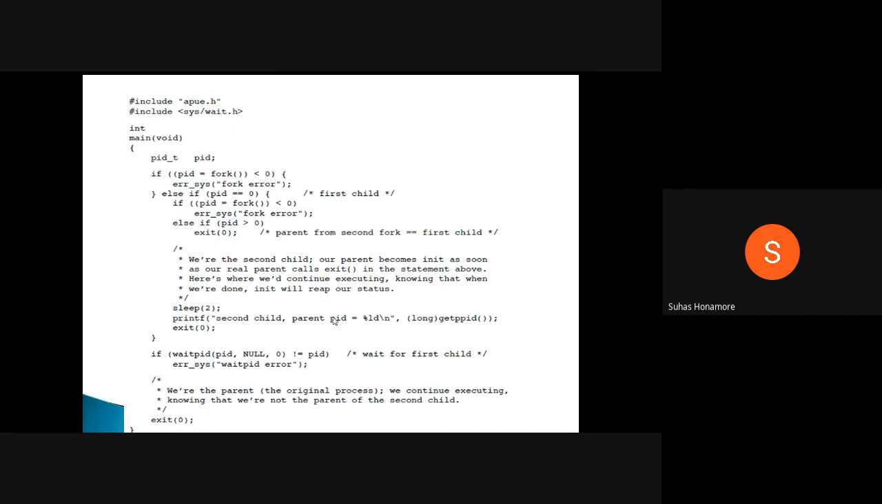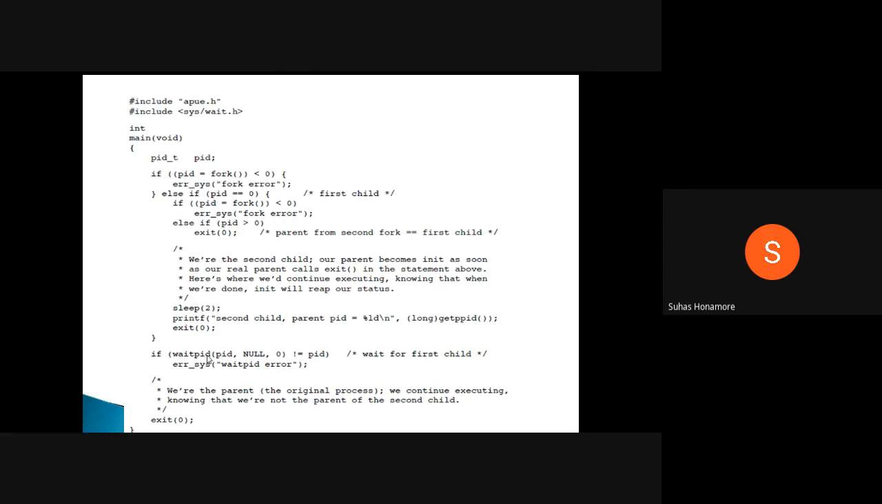You are printing the child process PID. Then getppid is nothing but the parent's PID that you are trying to print. We'll see what value we get here. If this part is over, that is nothing but the first fork. The first fork is executed, this part is over, and the value is not equal to 0, which means we are in the first process only.